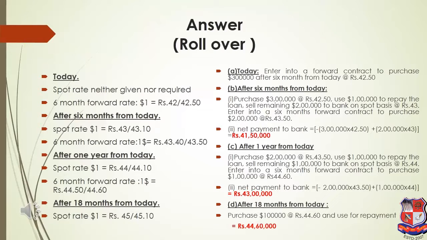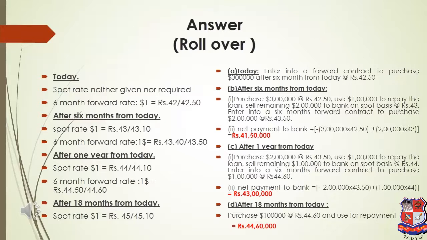Now the moment I'm selling $1 lakh after 1 year, on the same day I'll again enter into a contract with the bank that after 6 months, that is now 1.5 years, I'll be buying $1 lakh from you at 44.6 rupees, because I'm making the contract after 1 year for the next 6 months. So after 1 year, the 6-month forward rate given is 44.6. So I'll be buying this $1 lakh into 44.6. So my third installment is costing me 44 lakh 60,000.